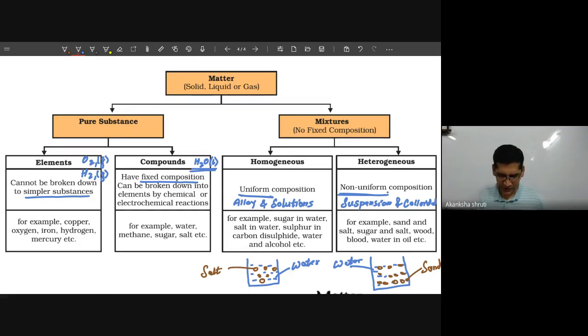But roughly I have told you, very simple substances are elements. These simple substances combine in a fixed ratio to form a compound. Now if these elements and compounds are mixed together so that their characteristics are maintained, then they form a mixture. It is a very simple kind of thing. Okay, so let us continue. Just wait a minute.